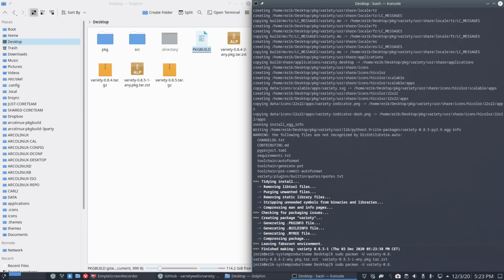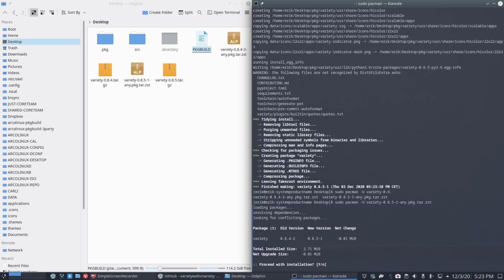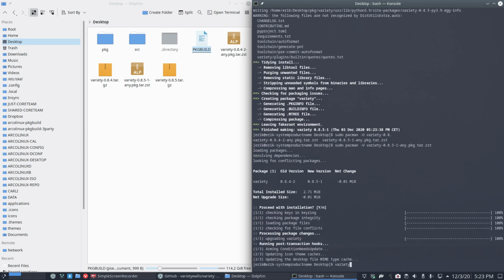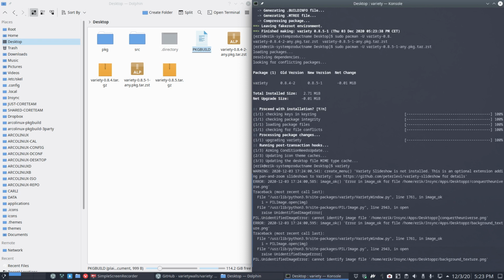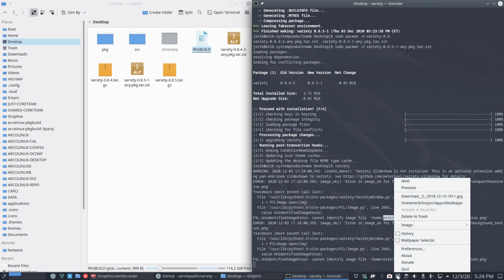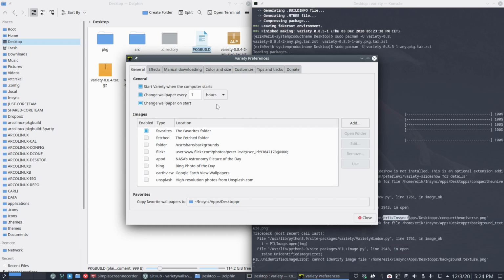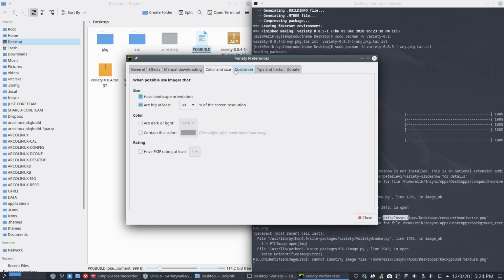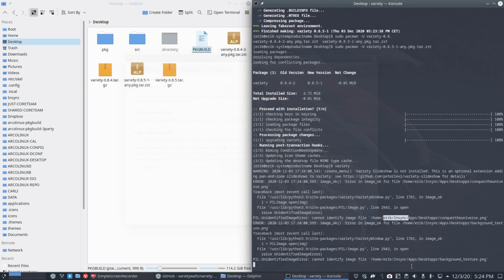So I can install 4, 5, I need 5, zst, that's the one I need. So you're going to upgrade? Yes, I am. And then let's launch it from here so we can see some lines maybe, but that's not important. I see some references to files that I have. The question is, is it working? Is this the thing you need to do? And it is, right? So that's what ArcoLinux will do.